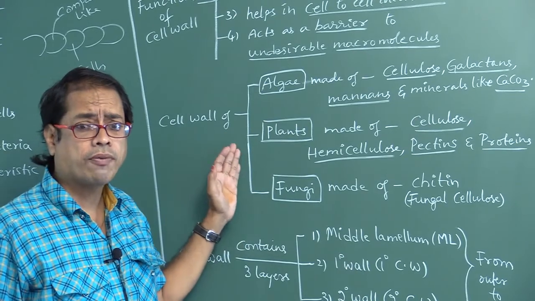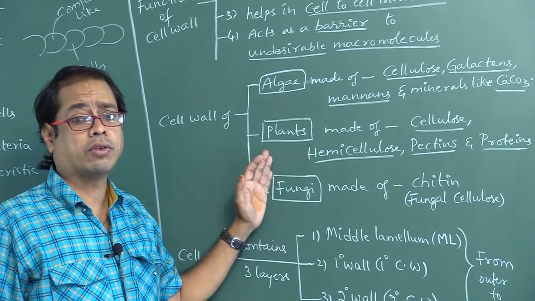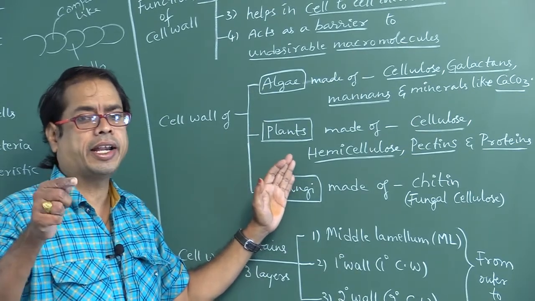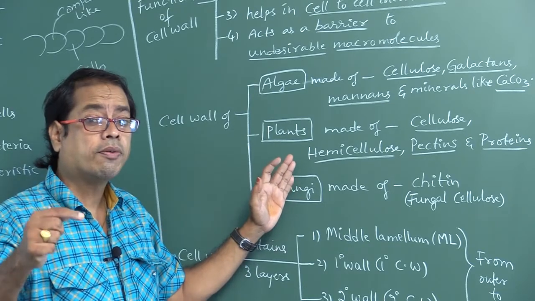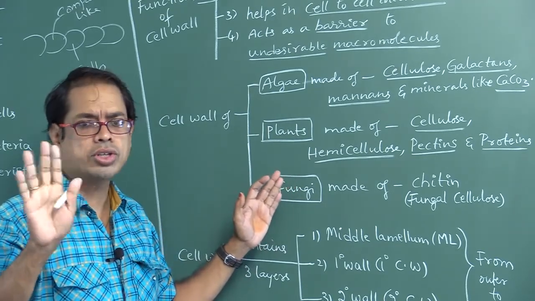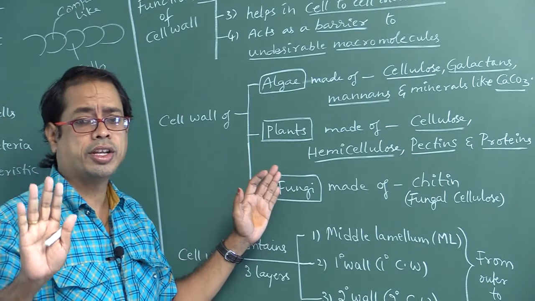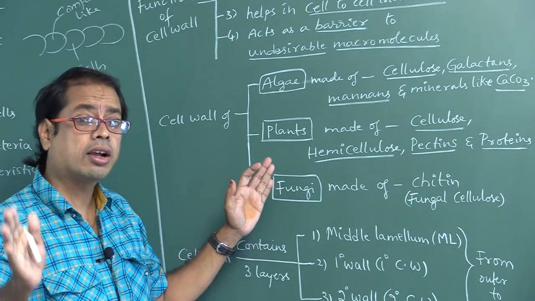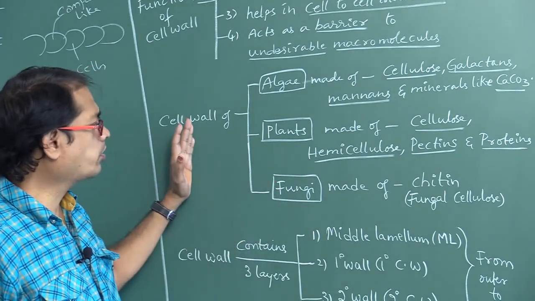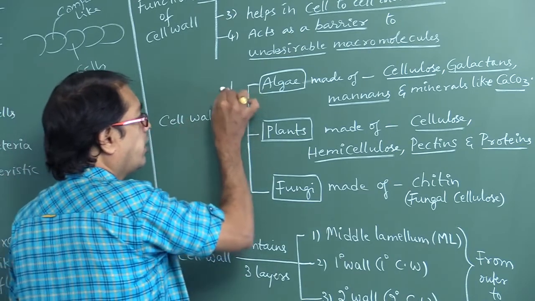Cell wall of fungi is made up of chitin. Chitin is also called fungal cellulose. Don't say cellulose. Chitin is also called fungal cellulose. Very, very important point, my dear students. This is very, very important.